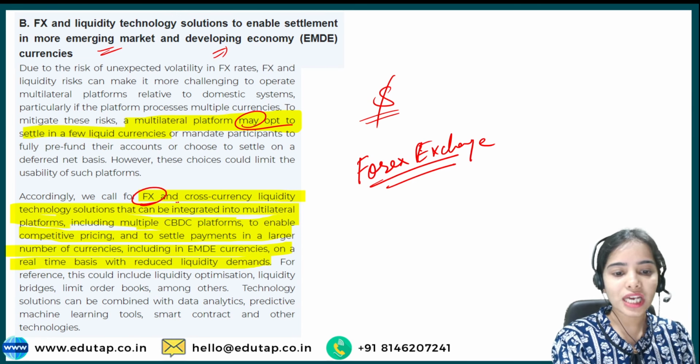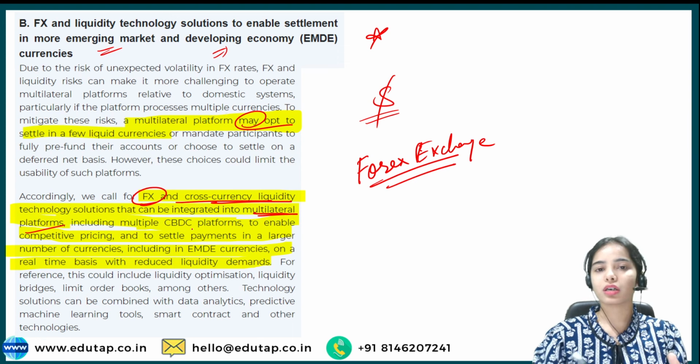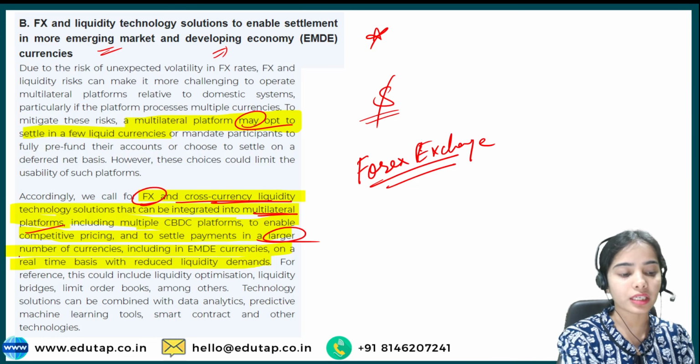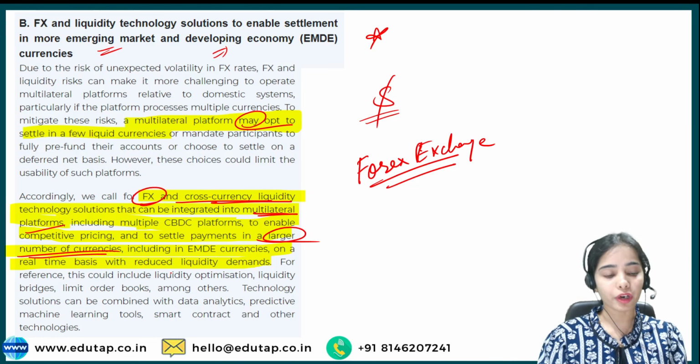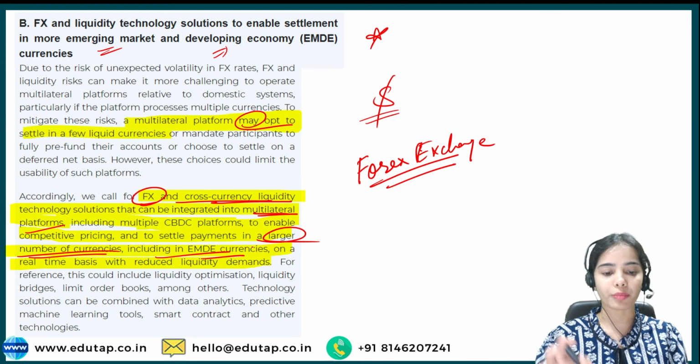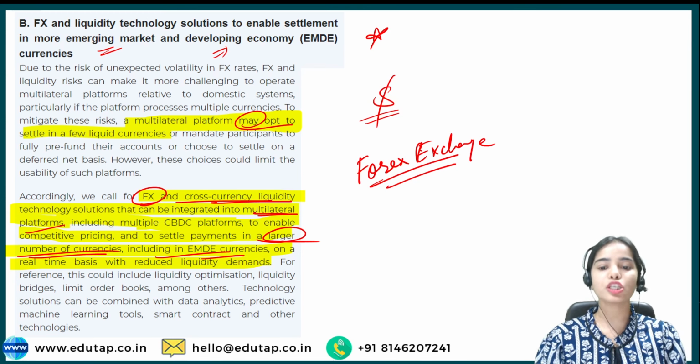So foreign exchange and cross-currency liquidity technology solutions have to be developed so that different currencies are integrated into the solution, into the platforms. Multilateral platforms are having different kinds of currencies. The settlement of payments can happen in a larger number of currencies, including emerging market and developing economy currencies, on a real-time basis, so that they can transact in their own currencies also.